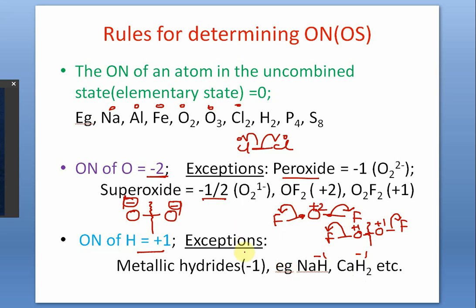So for metallic hydrides, since the metal is less electronegative, that means more electropositive, it will lose and hydrogen will gain. Therefore, hydrogen is -1. Otherwise, in all other compounds of hydrogen with non-metals, it is +1. Say, for example, ammonia. Although we have a habit of writing NH3, not H3N, hydrogen is still +1, not -1. It's not a metallic hydride, although we write in a different style, NH3, not H3N.